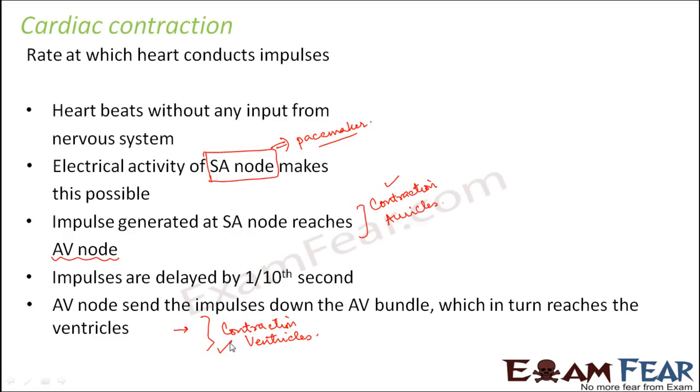After that, the ventricles will contract. So then the auricles will be relaxed, and then again the process will keep on repeating. So these successive steps of contraction and relaxation result in the heartbeat, and that is how the heart beats.